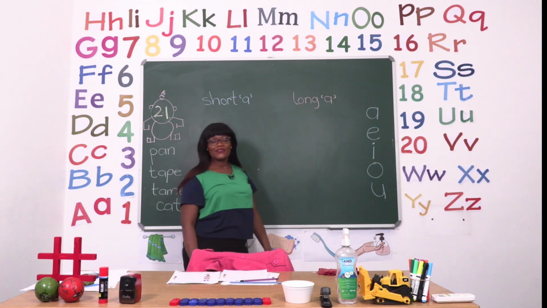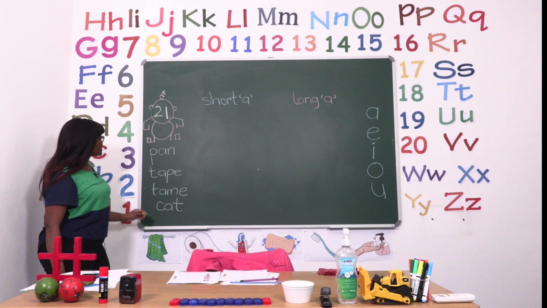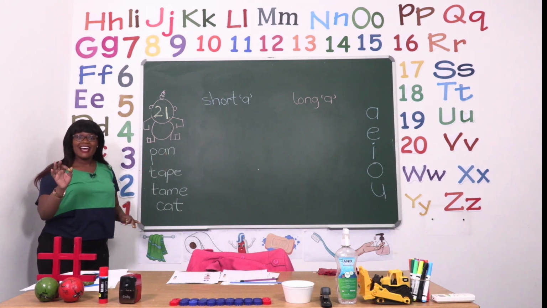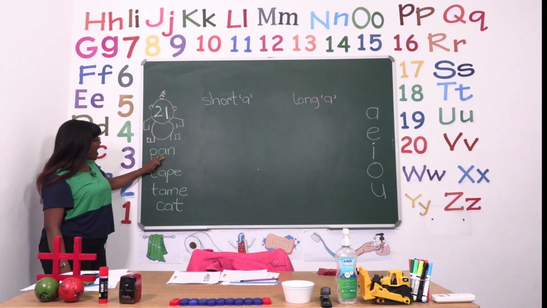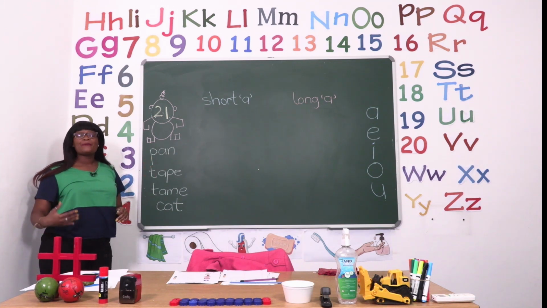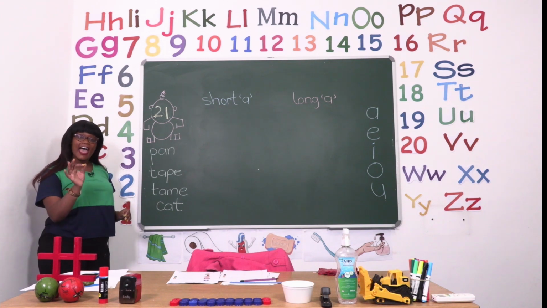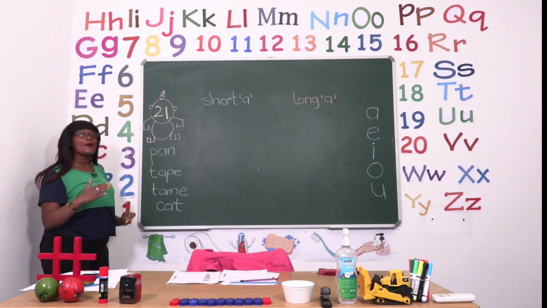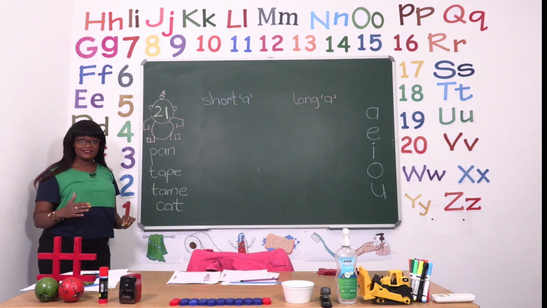So let's take a look at the first word. The first word is the word pan. Let's sound it out. P-a-n, pan. Now the word pan has an a sound in it. We can even hear it when we say p-a-n.